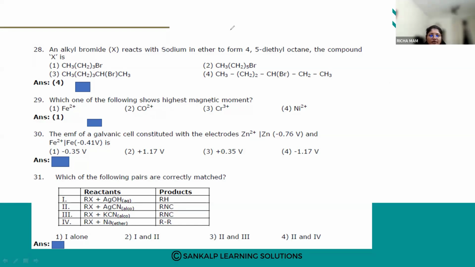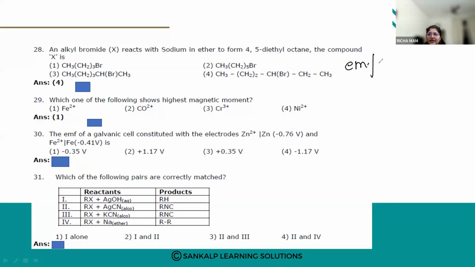The EMF of a galvanic cell constituted with the electrodes Zn plus 2 bar Zn, minus 0.76 volts, and Fe plus 2 bar Fe, minus 0.41 volts, is.